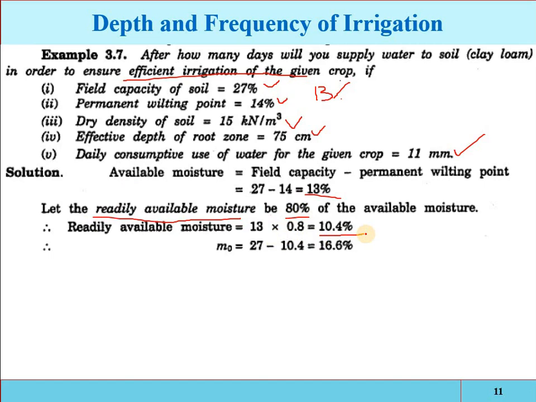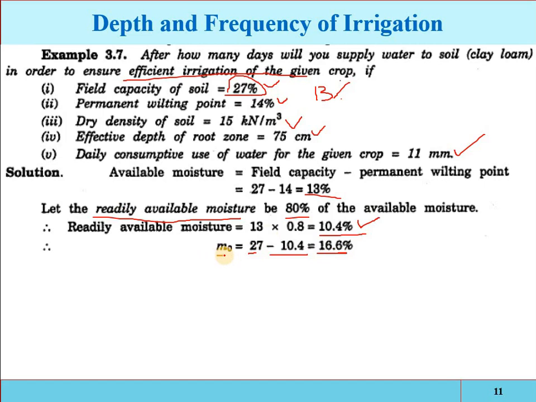Now see, out of 27% moisture content, 10.4% is utilized. That is readily available to the plant. So how much will be retained? Up to 27, this much is extracted. So this much will be the lower limit of the readily available water.